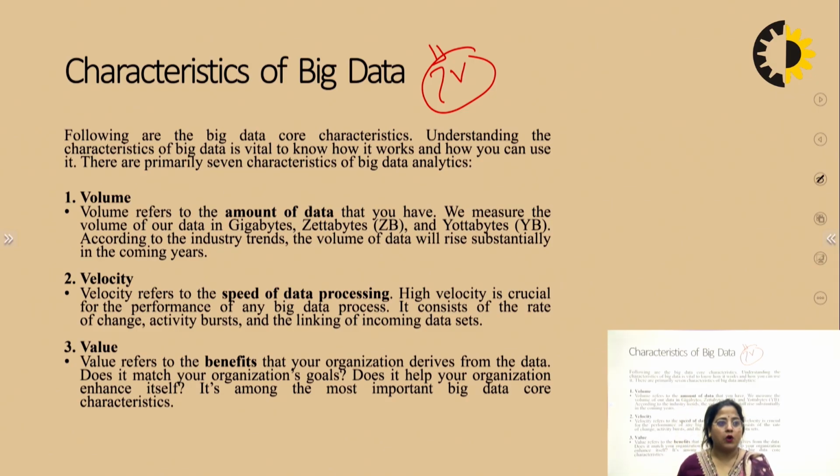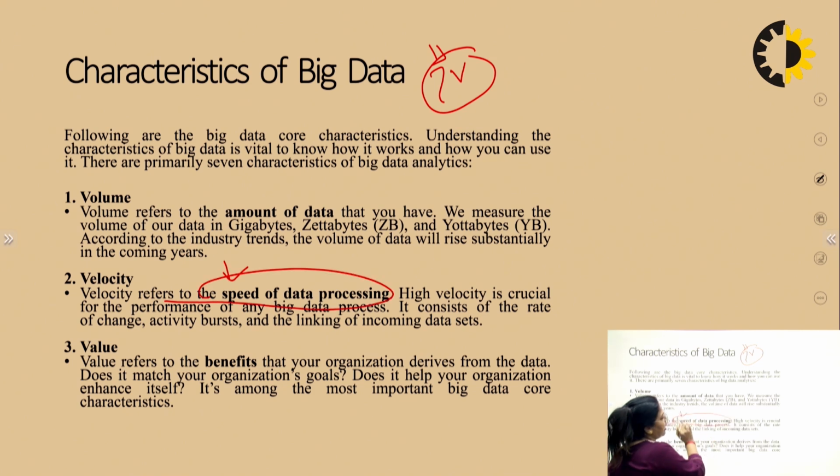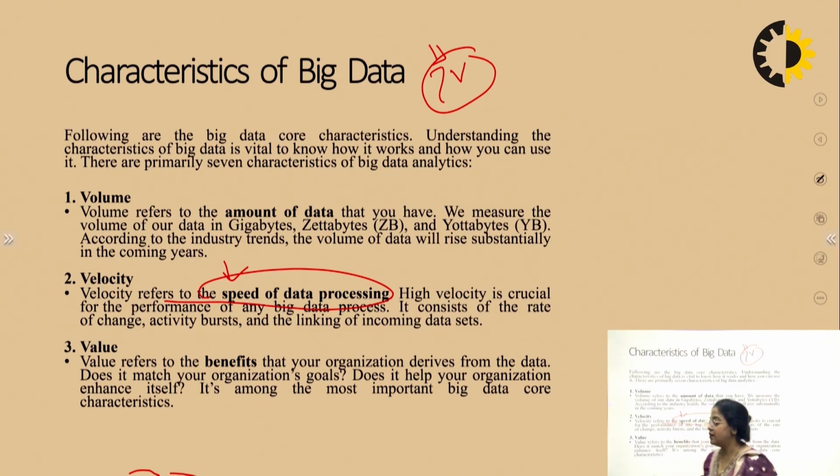Now comes to the velocity. Velocity refers to the speed of data processing. High velocity is crucial for the performance of big data. It consists of the rate of changes, activity bursts, and linking the incoming data sets.